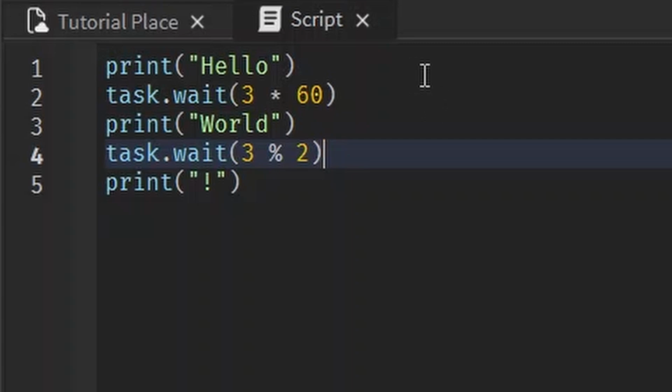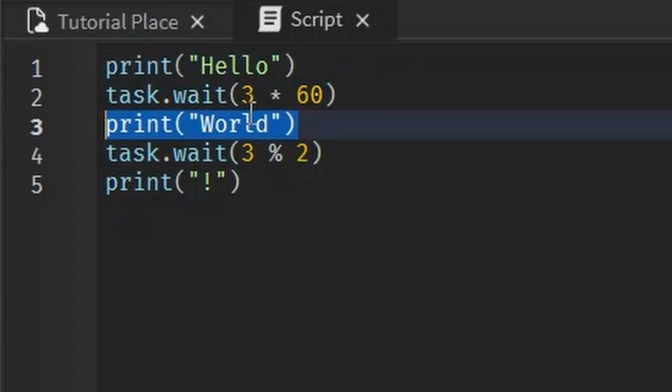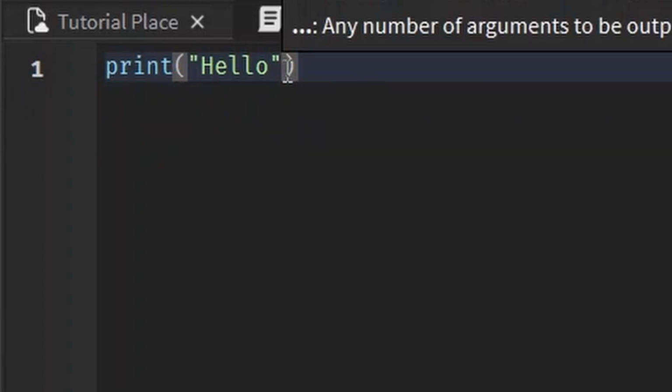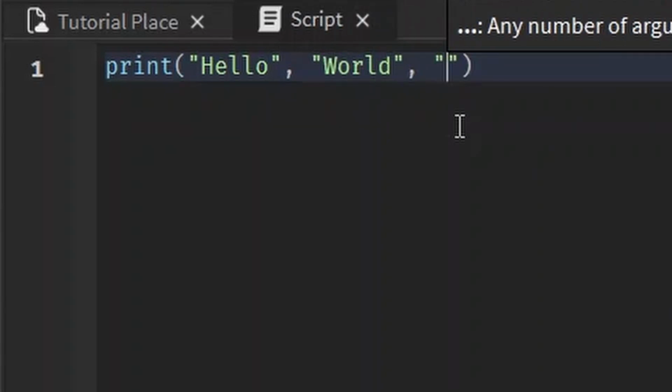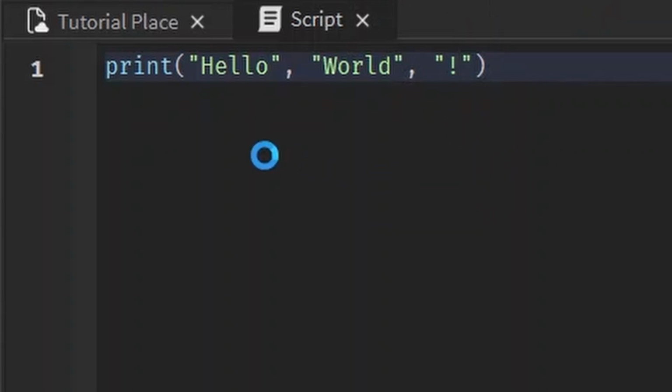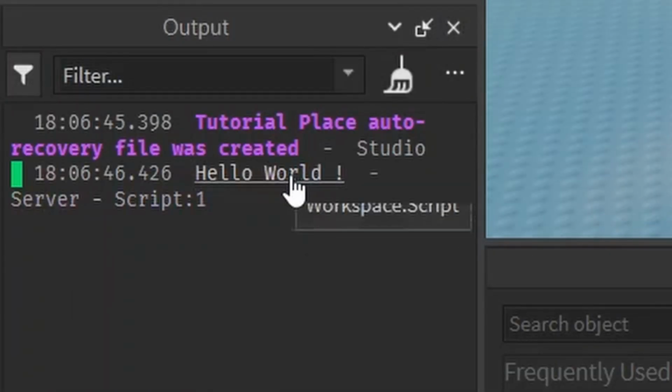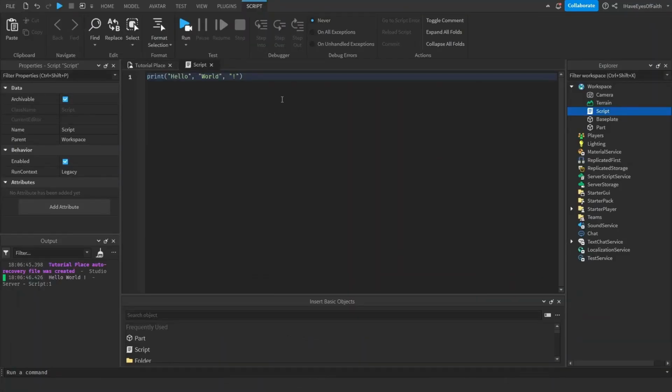Anyway, if you want to print multiple things on the same line, you can do that. You just have to use commas. For example, I write hello, and then I want to print out something else, like world. Then I want to print out exclamation mark. You can also do that. Just separate each quotation with commas, and they'll be spaced out. This could be a little bit more useful later, but I just want you to keep that in mind.